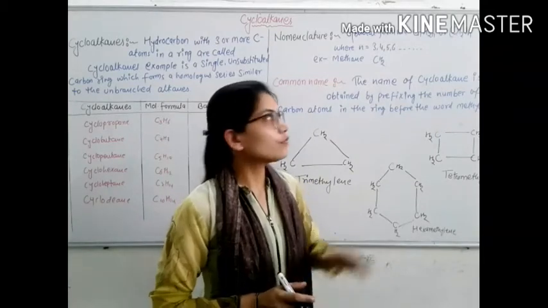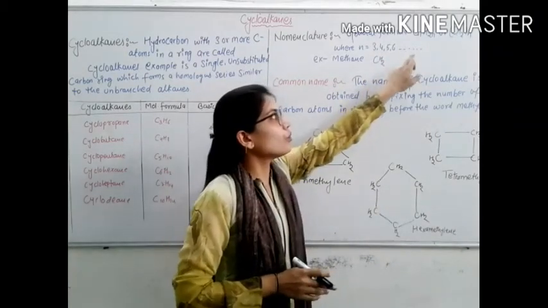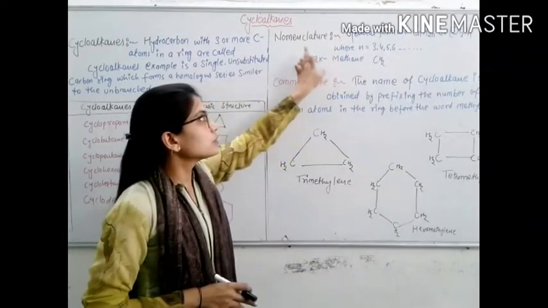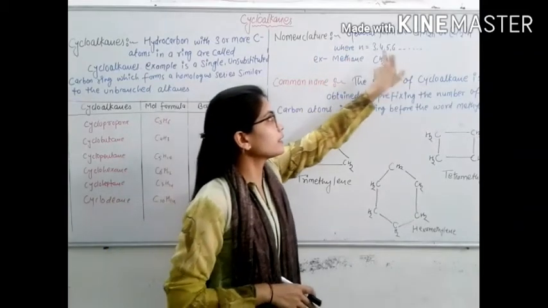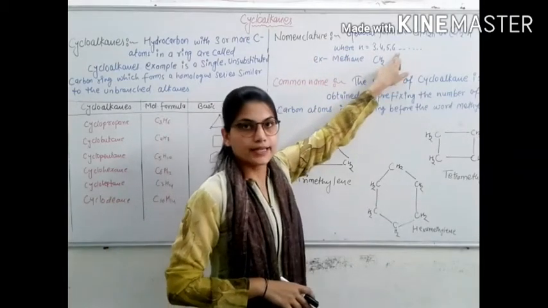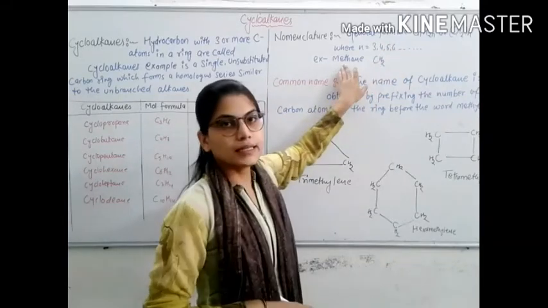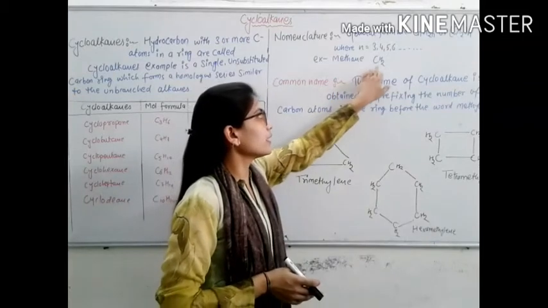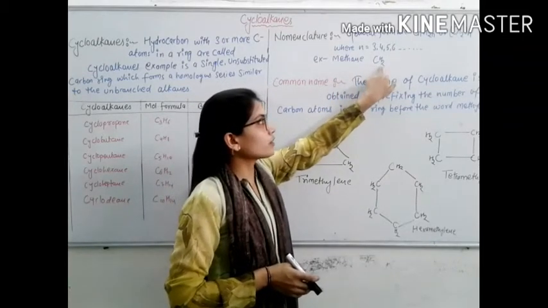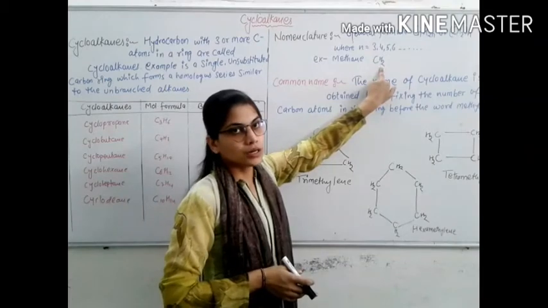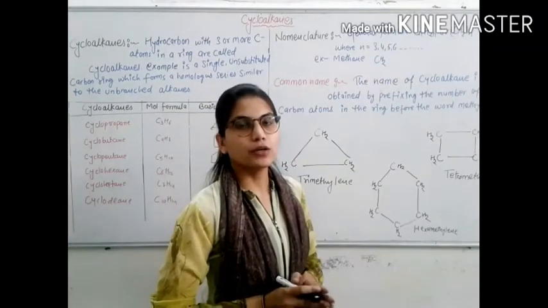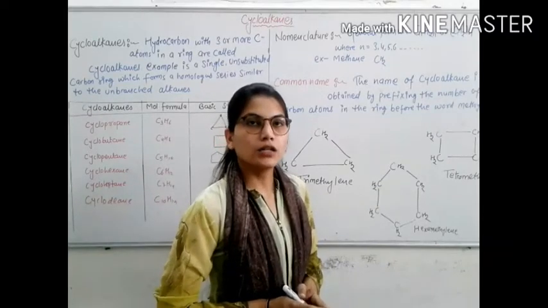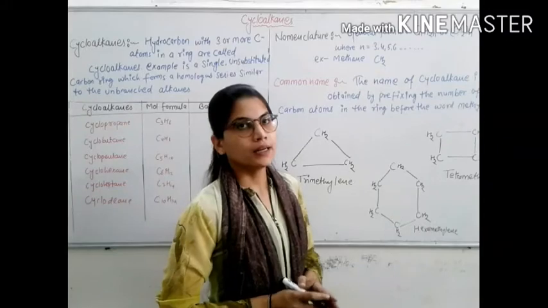Cycloalkanes generally have the formula CnH2n, or (CH2)n, where n is 3, 4, 5, 6, etc. In these compounds, a number of methylene units, each with two hydrogen atoms, are joined together to form a ring. They are also called polymethylene.